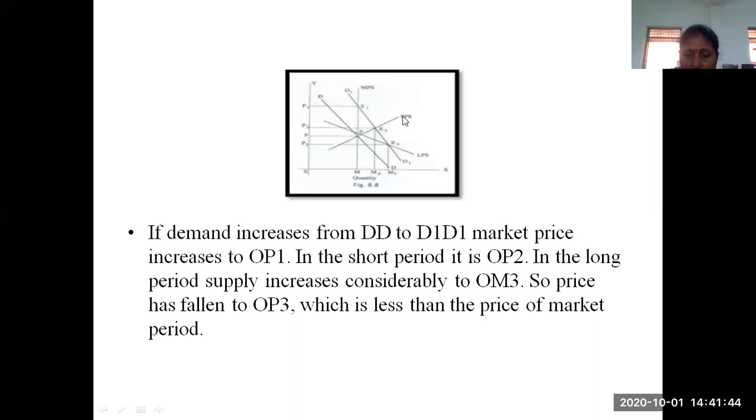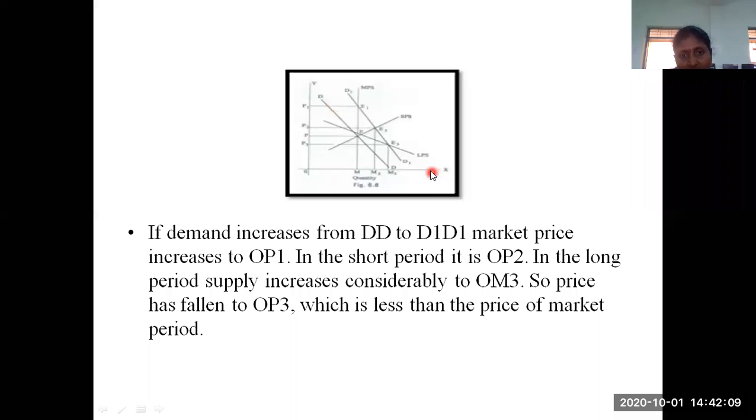This SPS corresponds to which period? Short period. So what are we discussing? We are discussing LPS. LPS is the long period supply curve. In the long period supply curve, the curve is falling from left to right. So this is the curve we are going to discuss. This is the LPS curve.